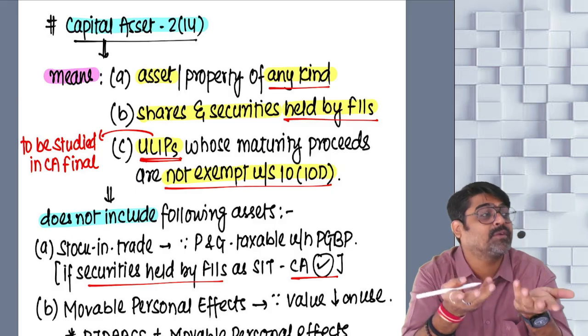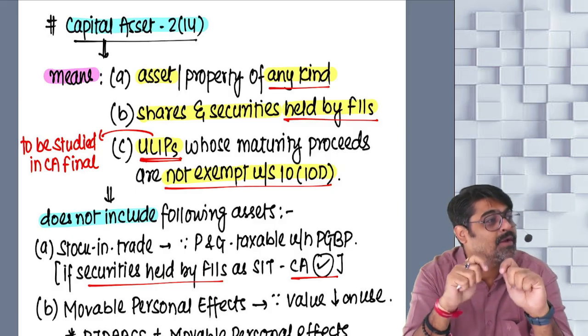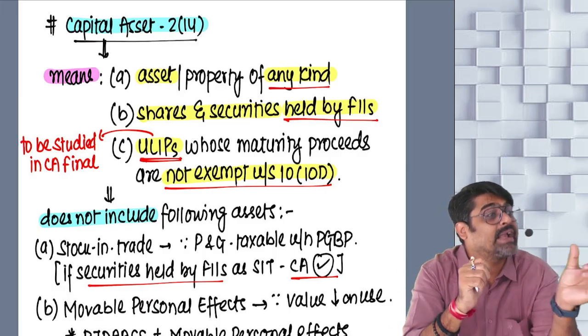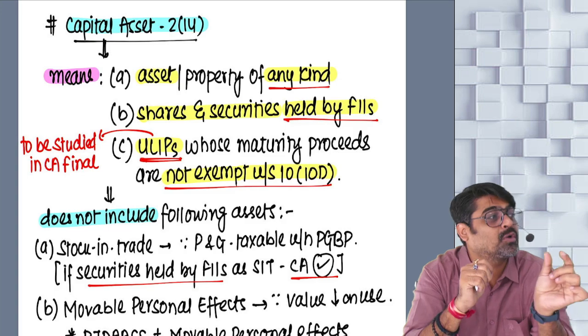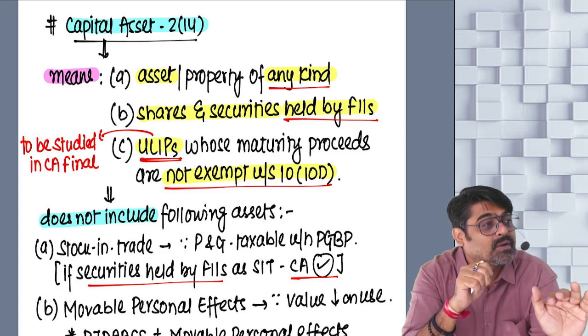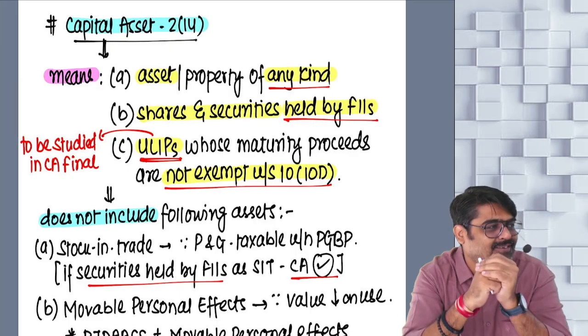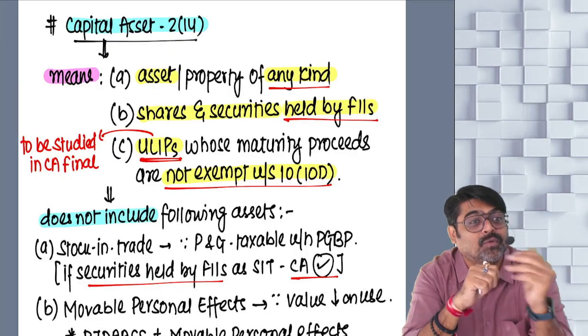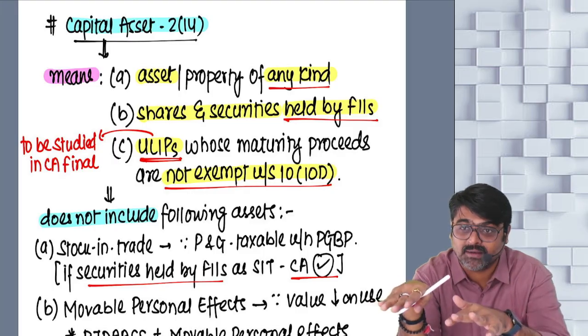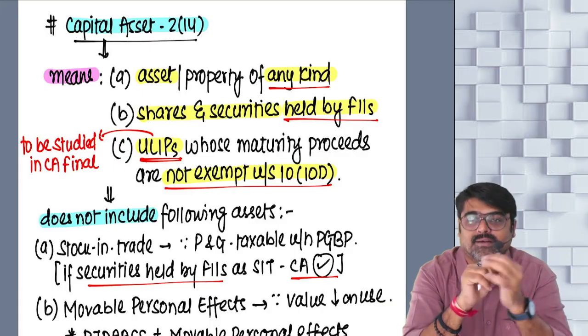A special type of insurance plan where you pay the premium, you will get the life insurance. But the entire part of the premium will not go for life insurance. Majority part of that premium will be converted into units. Will be converted into what? Units. And now you have an insurance plan which is unit linked.